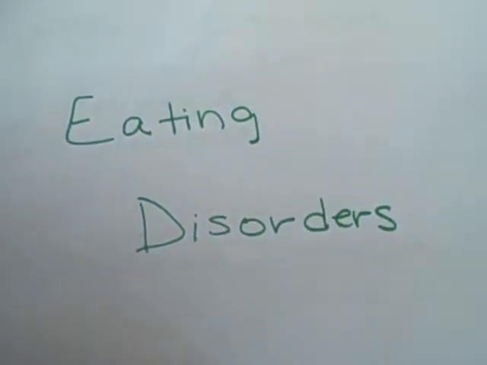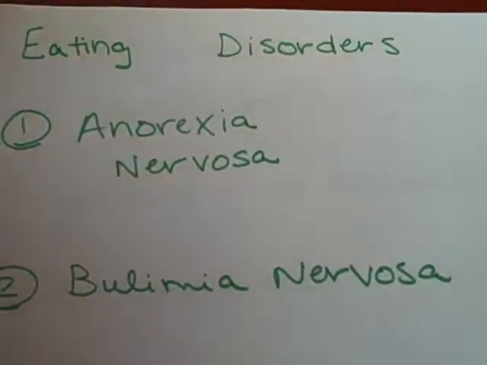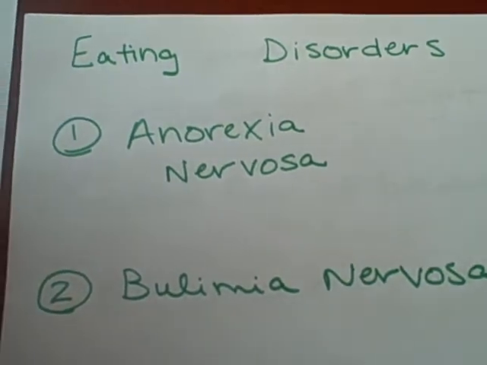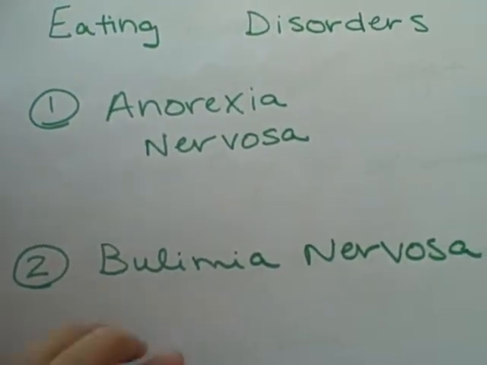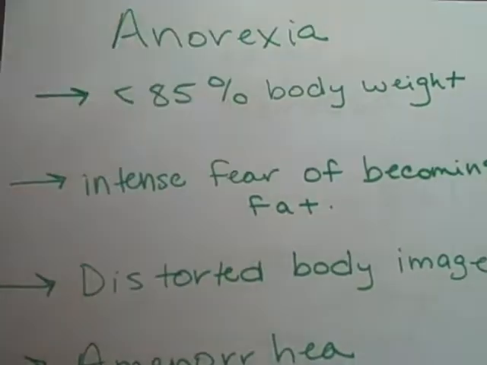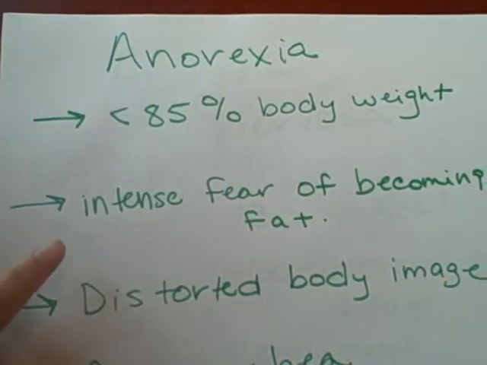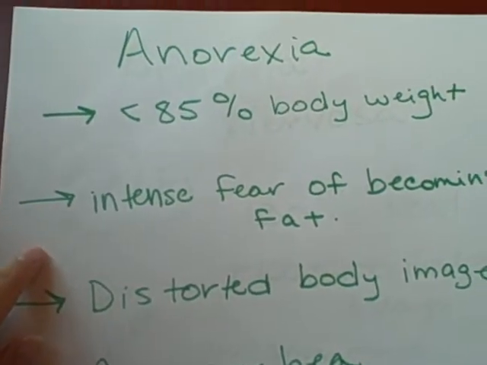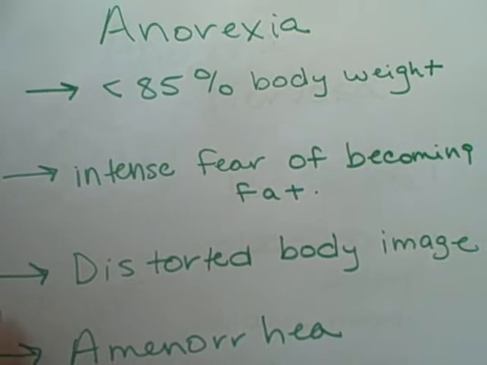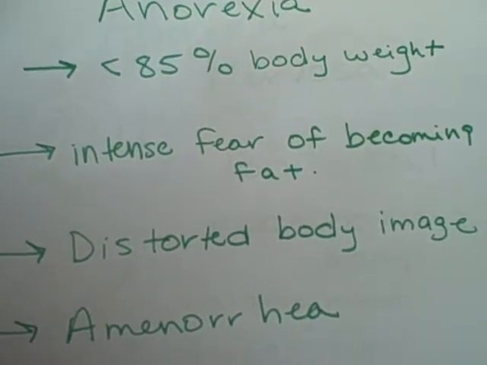The first topic is eating disorders. There are two types of eating disorders that we'll talk about. The first is anorexia nervosa, and the second is bulimia nervosa. With anorexia, you have less than 85% of body weight. There's an intense fear of becoming fat, a distorted body image, and amenorrhea.